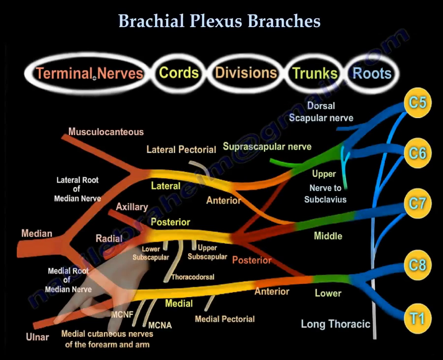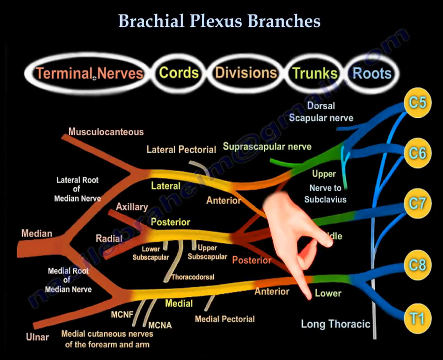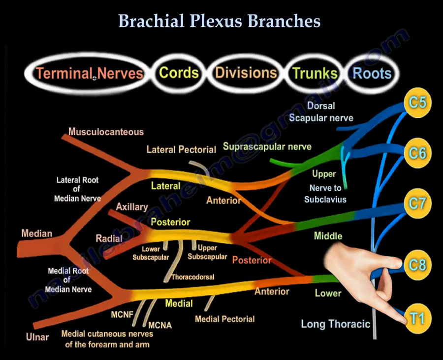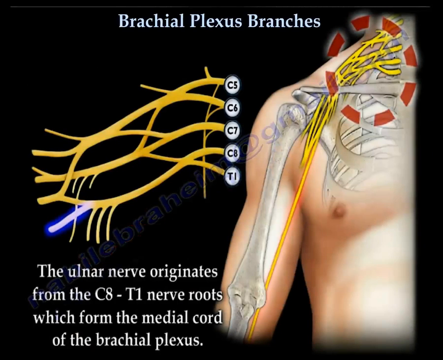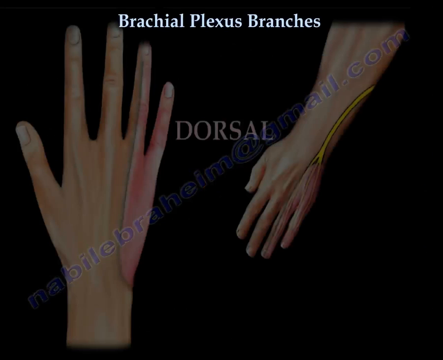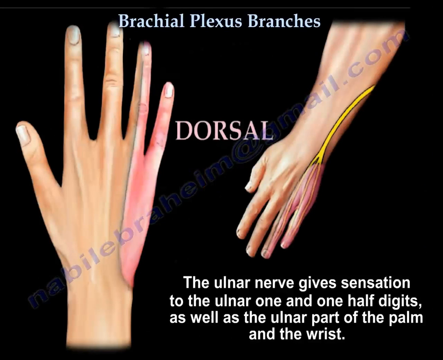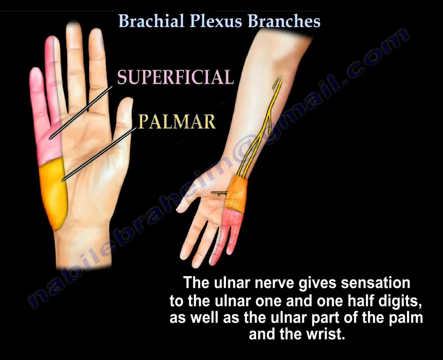The ulnar nerve arises from C8-T1 nerve roots, which form the medial cord of the brachial plexus. It gives sensation to the ulnar 1.5 digits and the ulnar part of the palm and the wrist.